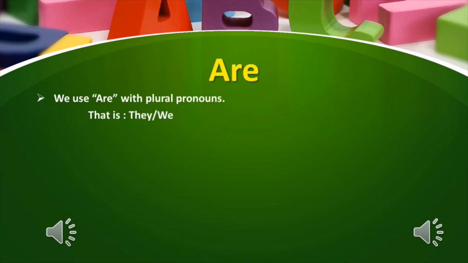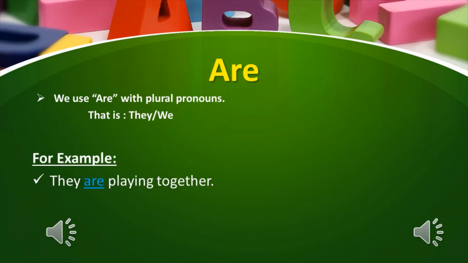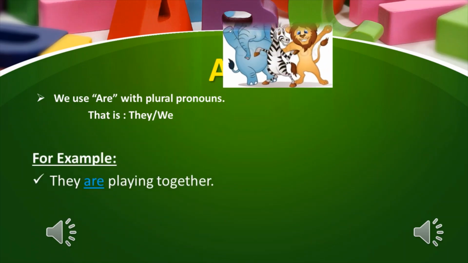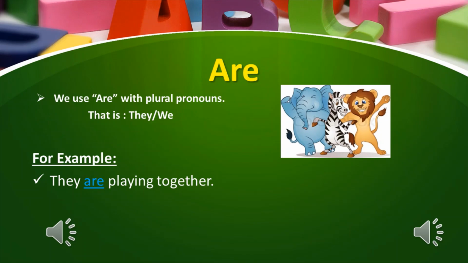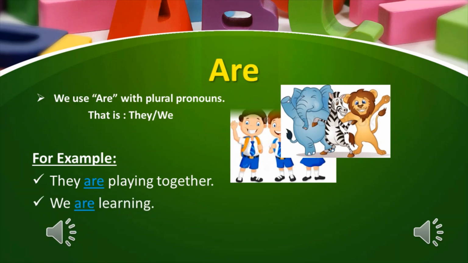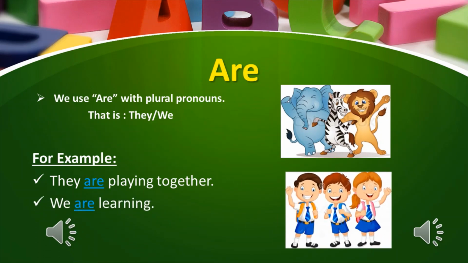Now let's learn about where we use are. So my dear students, we use are with plural pronouns. Example of plural pronoun is they and we. So students, whenever we talk about more than one person, more than one place, more than one animal or more than one thing, we use are with it.